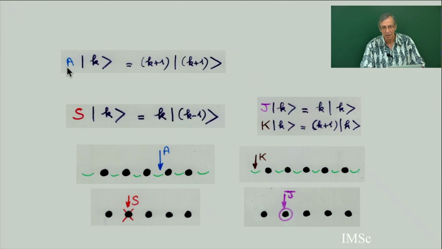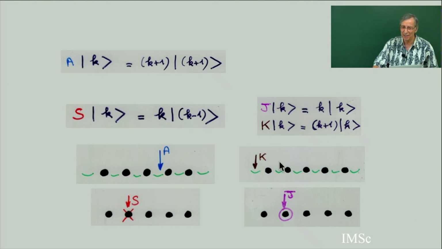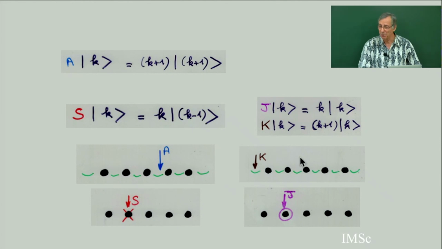And then, when you add, when you have k elements, I go back to the notation of quantum mechanics. When you have k elements, this gives you k plus 1 elements with k plus 1 choices. If you have k elements, when you delete, this gives back k minus 1 with k possible choices. And then there are two possible questions, J and K. So I don't know if there is an analog in quantum mechanics. Suresh, is this an analog of K? The operator K would say, oh, this particle is not there, or maybe it's an anti-particle, or I don't know. Now in computer science, we have a complete analog.